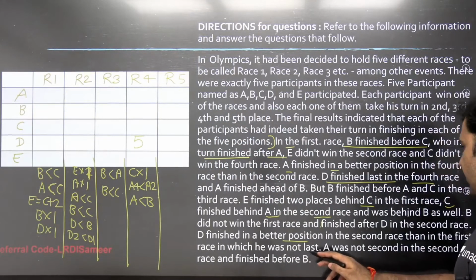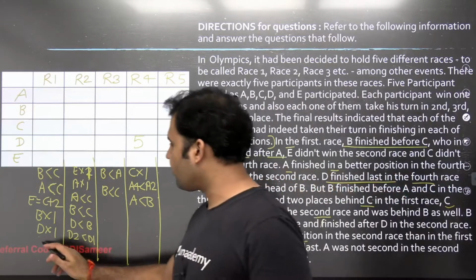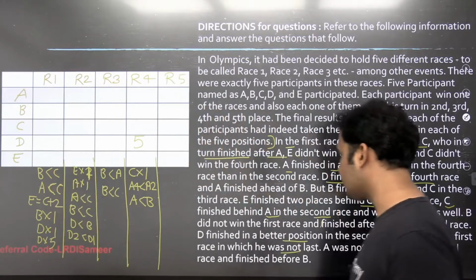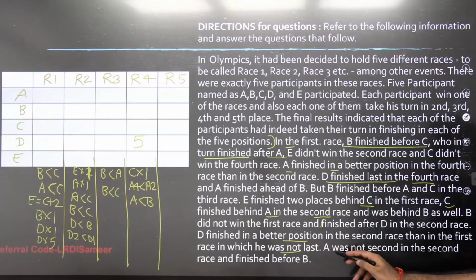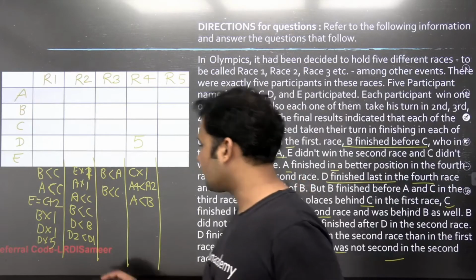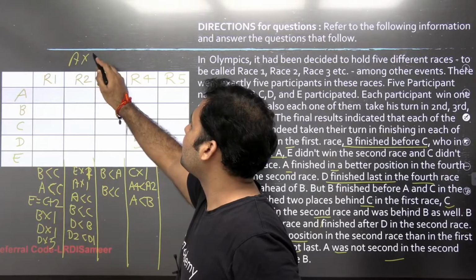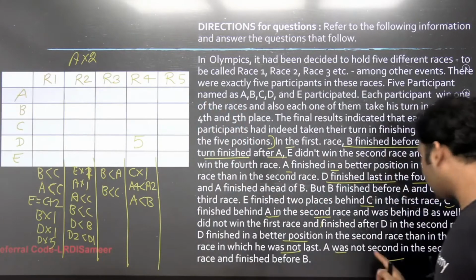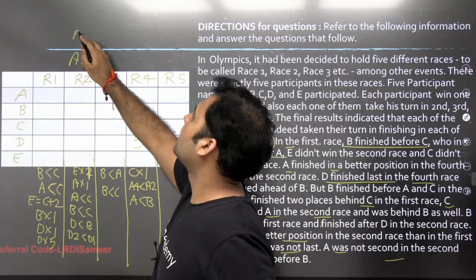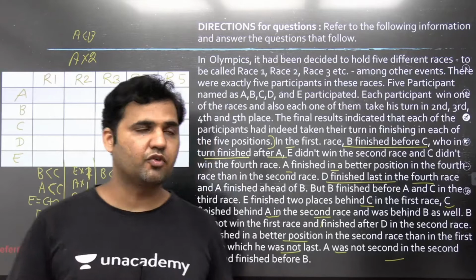Now, in the first race D was not the last, that means D is not getting a rank of 5 in race 1. This is also given. Now A was not second in the second race and finished before B. In the second race, A is not second. The rank of A is better than the rank of B. That means A is finishing the race before B.